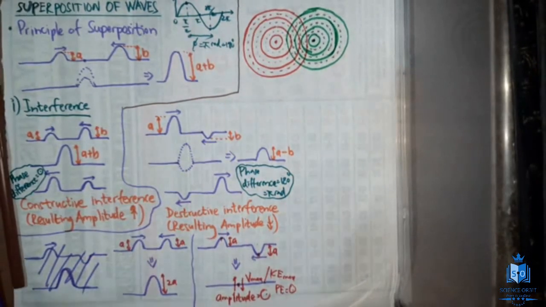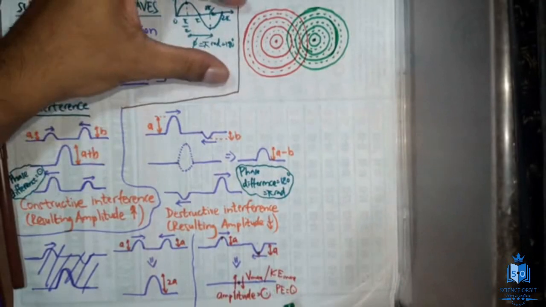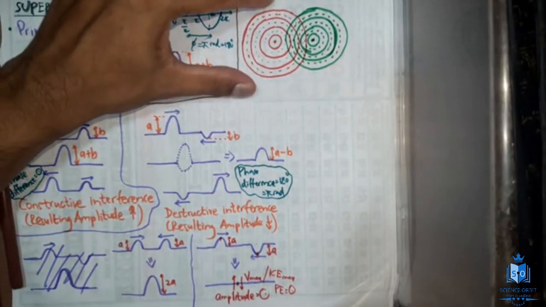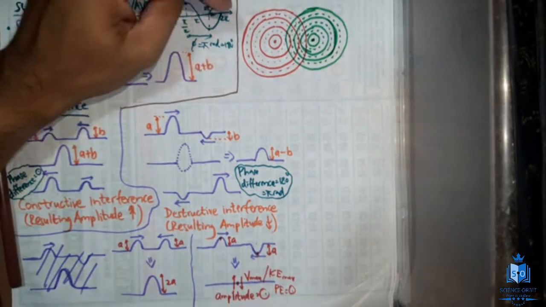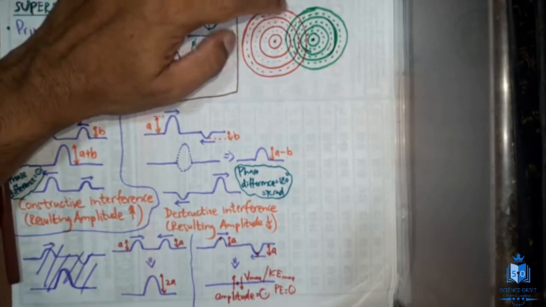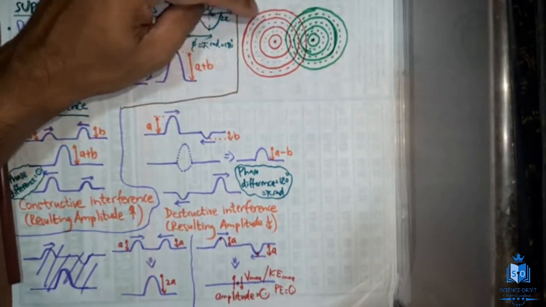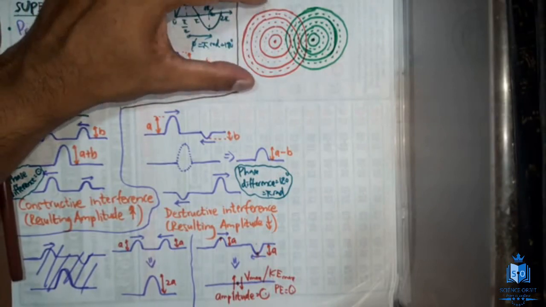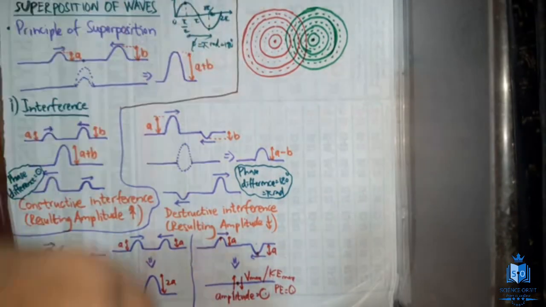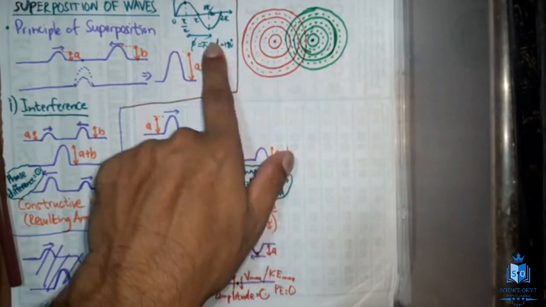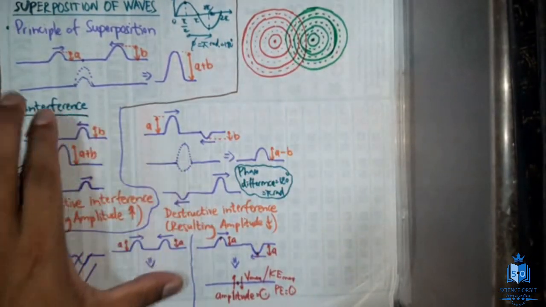Let me draw those. I hope this picture is clear for you. I know it's a mess, but if you know what it really means, you will not get confused. The complete lines in both the circles, in both the diagrams represent the crests, and the broken lines in both the circles represent the troughs. Correct? All right. Now, waves are moving this way, waves are moving this way. So what will happen? Interference will happen.